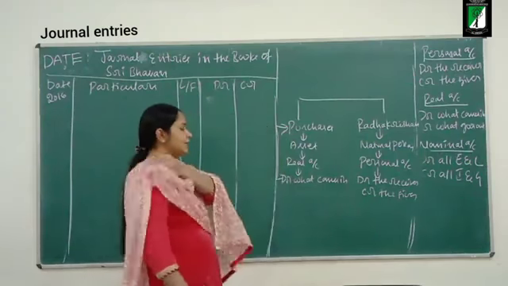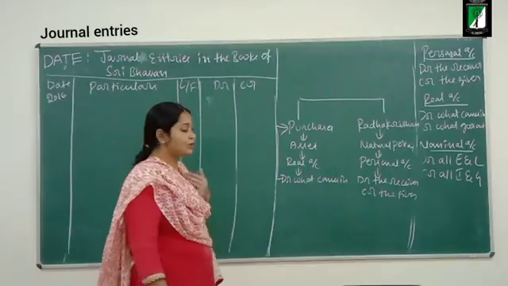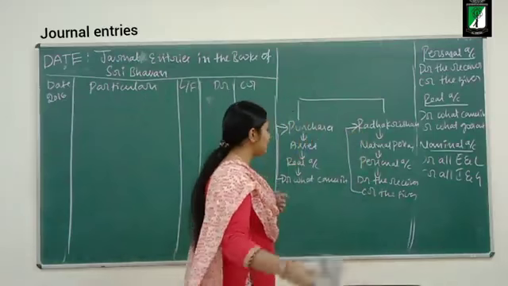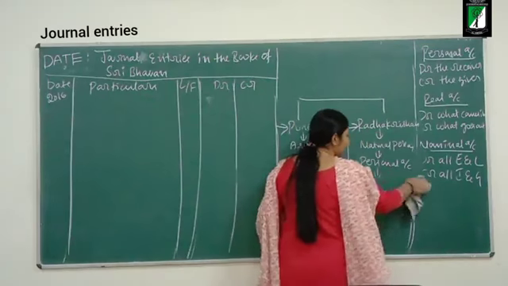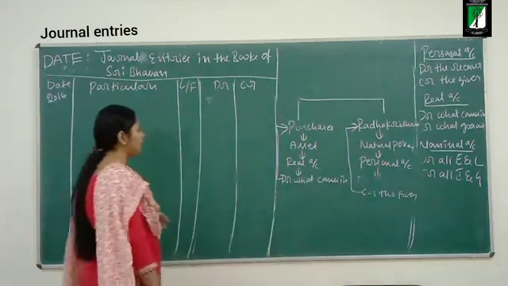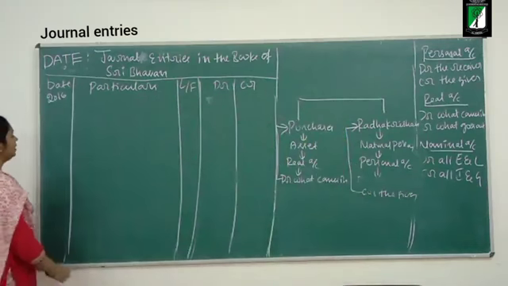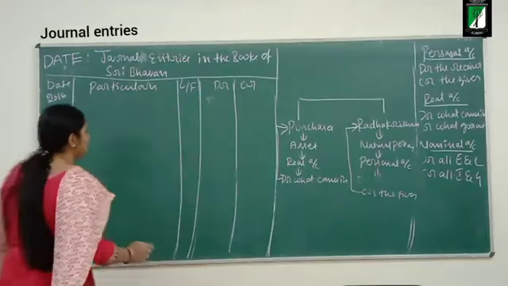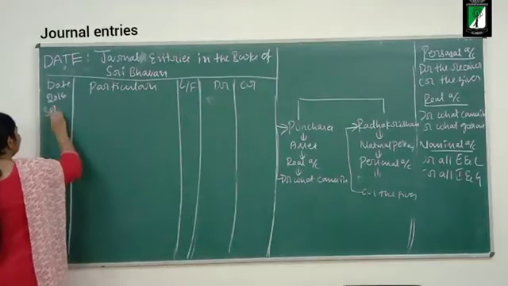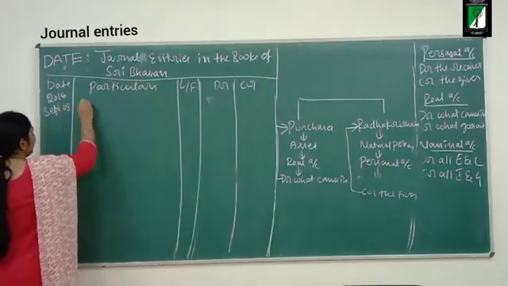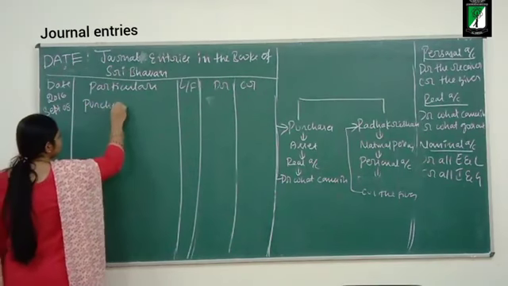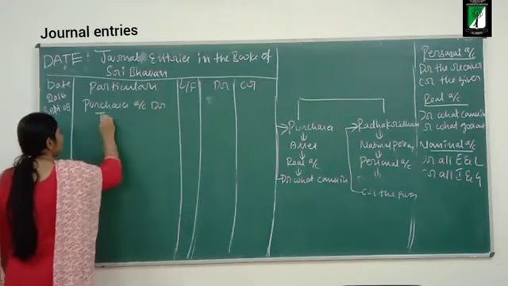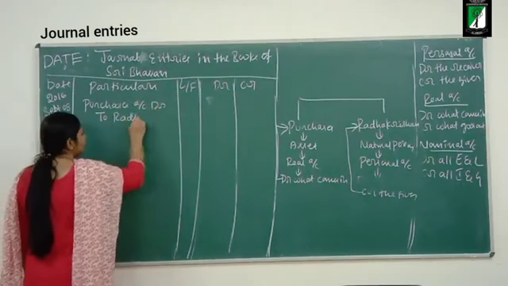Okay, now Radha Krishna, is he the receiver or giver of the goods? He is the giver of the goods. So I will credit Radha Krishna. What is the date of the transaction? The date of the transaction is September 8. Purchases account debit to Radha Krishna.